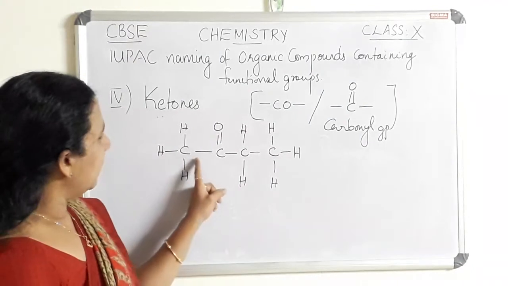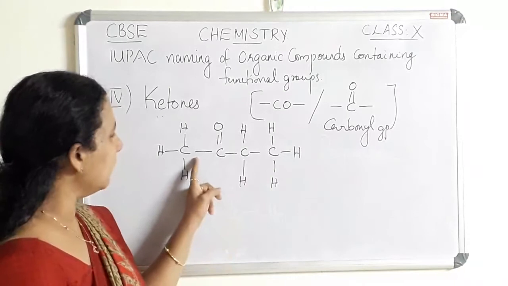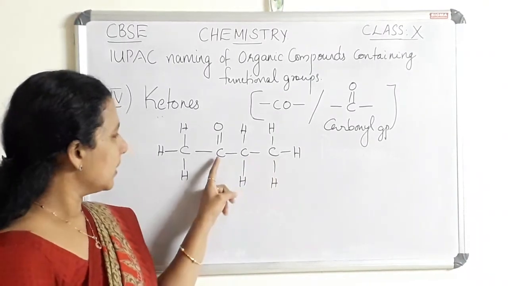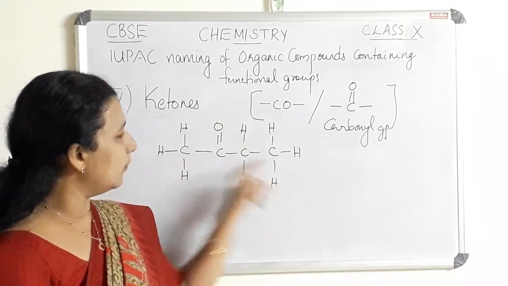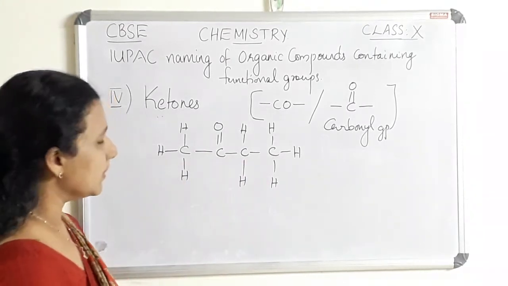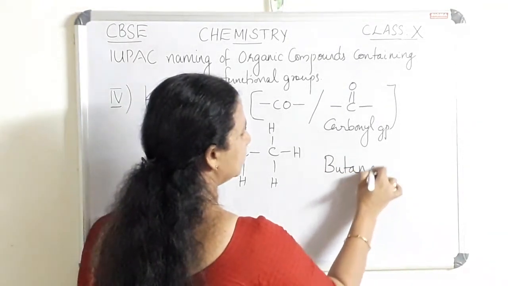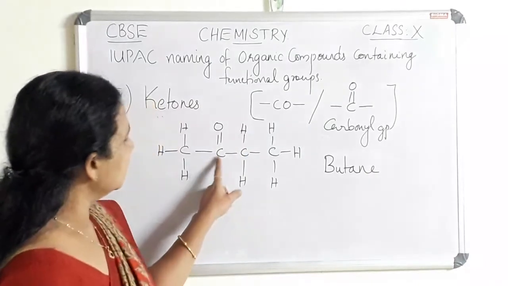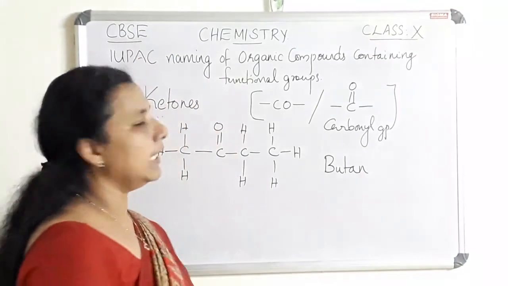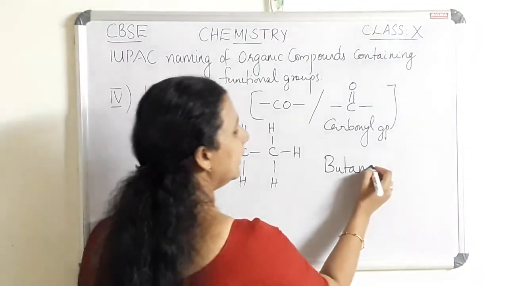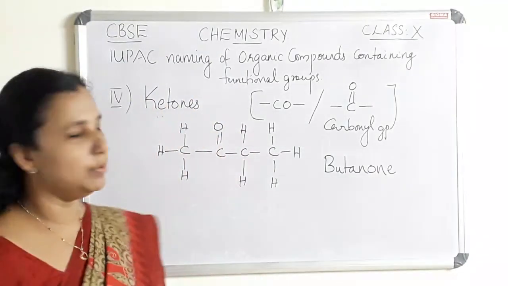Find out the parent alkane first. In this case also we have to find the parent alkane by counting the number of carbon atoms. Here 1, 2, 3 and 4. 4 is the number of carbon atoms, so the parent alkane is butane. In order to get the IUPAC name of a ketone, the E of the parent alkane is replaced by ONE. So we will get the name as butanone.